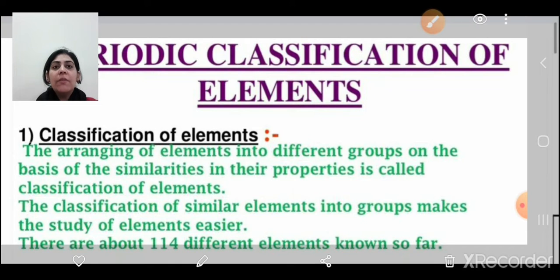So what was our aim to classify the elements? We classify various elements into groups for the easier study of those elements. Study of elements will be very easier if we classify the elements into various groups. There are about 114 different elements known so far. Till now 114 elements we have known.